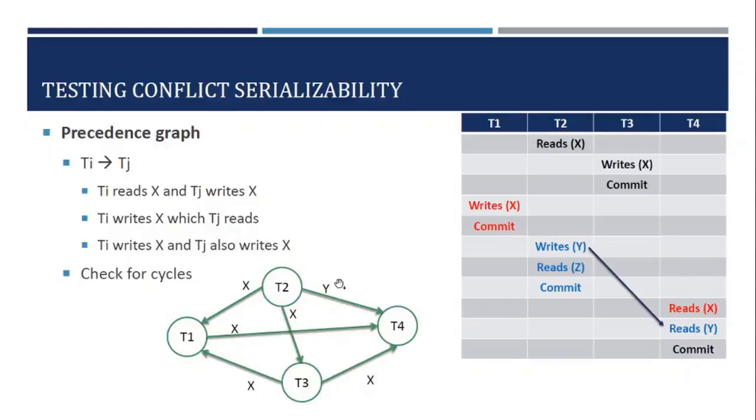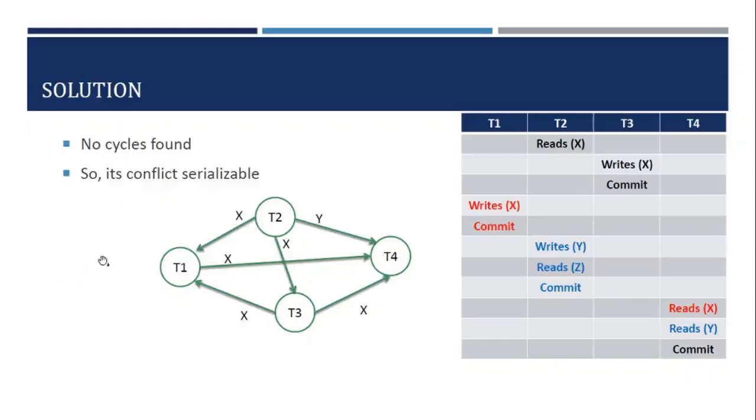Now once this precedence graph has been created, you check whether there are any cycles in this graph. Now there are no cycles here. You can also pause this video and verify whether there are any cycles in this graph. Since there are no cycles in this precedence graph, this schedule is a conflict serializable schedule. If you find any cycles in a precedence graph, then it is not a conflict serializable schedule.